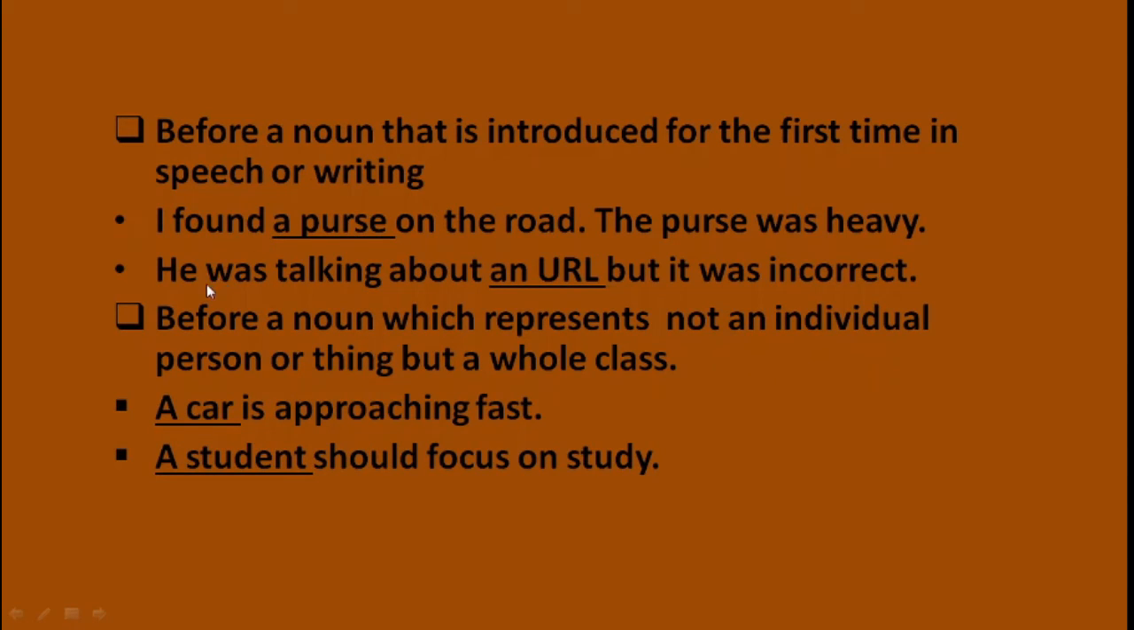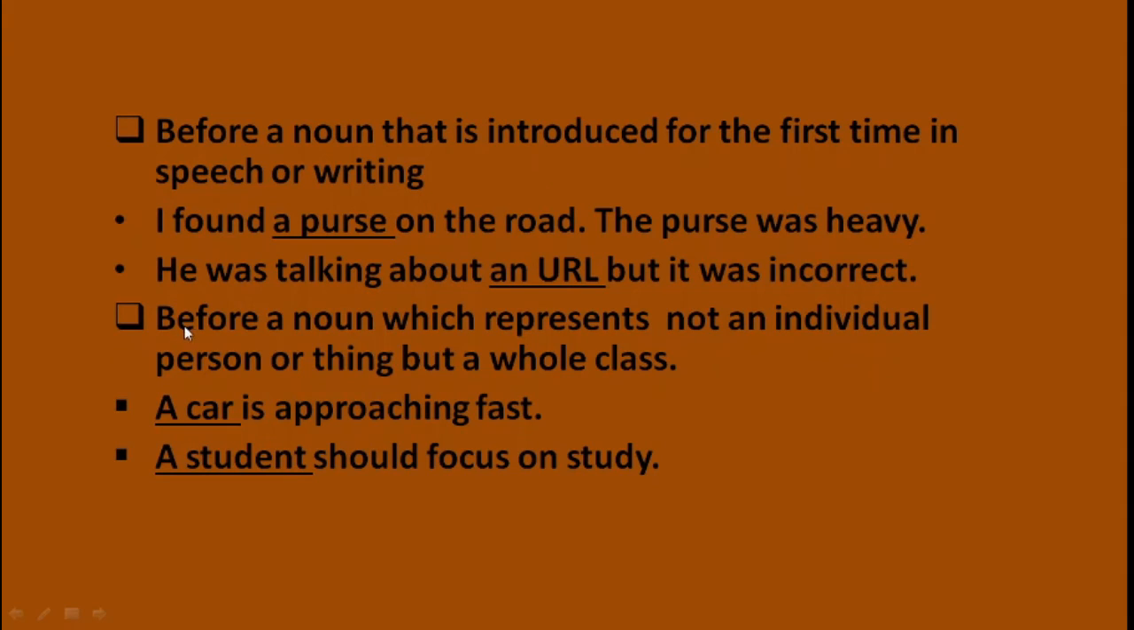Next example, he was talking about an URL. This is also an acronym. He was talking about an URL, but it was incorrect. So the first time, if someone is referring to a noun, which can be a place, person or thing, always use the indefinite article, either a or an.